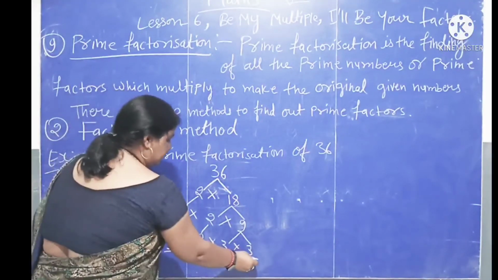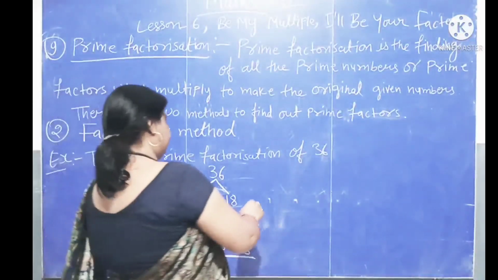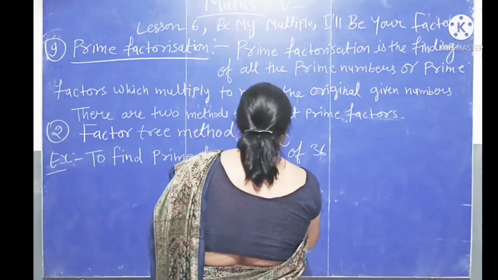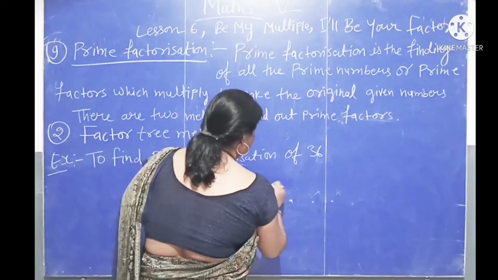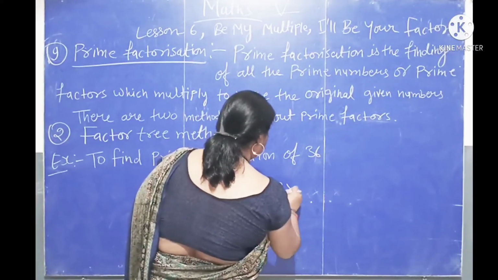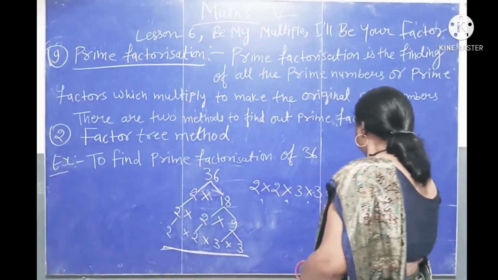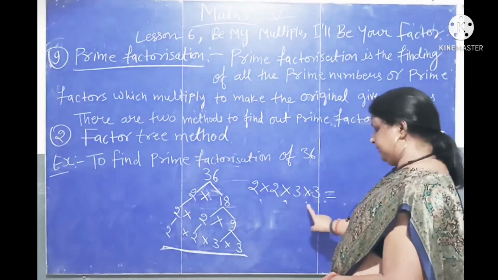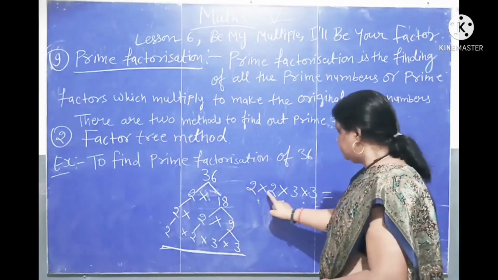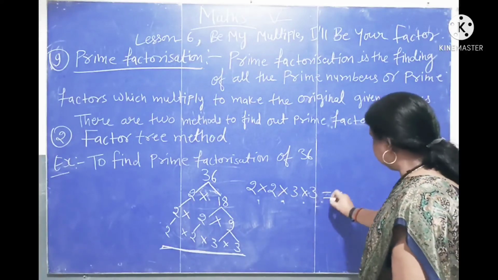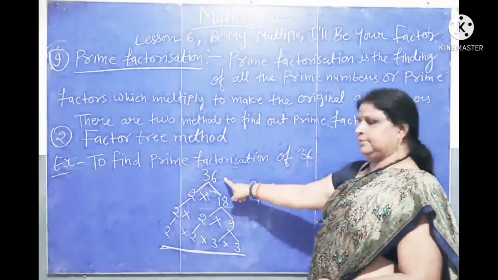So these factors are prime numbers. Here we write the factor of 36. 2 multiply 3 multiply 3. If we multiply these factors, we will get the original given number. Let's check. 2 2 is 4, 4 3 is 12, 12 3 is 36. It is 36, the given number.